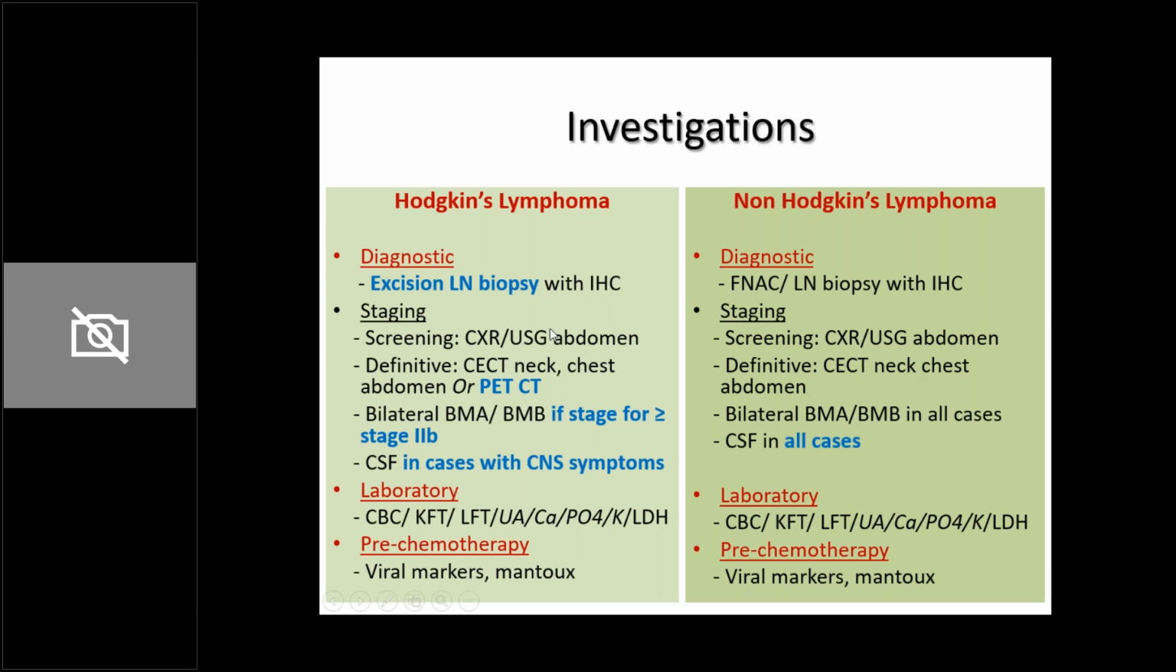Okay. Finally, the set of investigations that we use for staging. These include certain definitive investigations like CT neck, chest, and abdomen, bone marrow aspirate and biopsy, and CSF. So it mainly consists of these 3 things: CT scan, bone marrow aspirate and biopsy, and CSF. So you have to do this in both Hodgkin's and non-Hodgkin's because you have to do the staging. So for that staging, you need to know which lymph nodes in the body are positive, are involved.